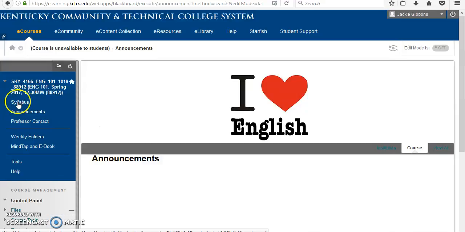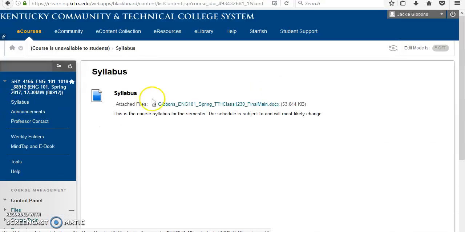First of all, here's the syllabus link. All you have to do is click that. You can download the syllabus. The schedule is definitely subject to change. Every semester I start with a schedule, as most teachers do, but this class is special in English. Many times things have to be changed for a variety of reasons.